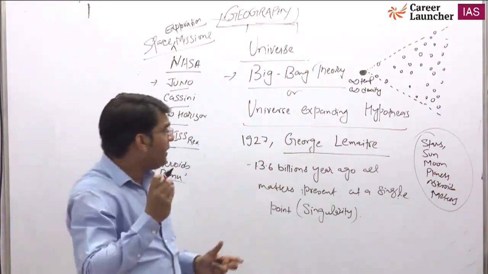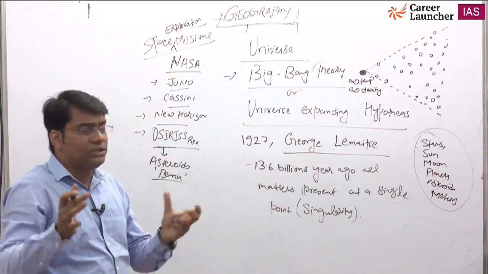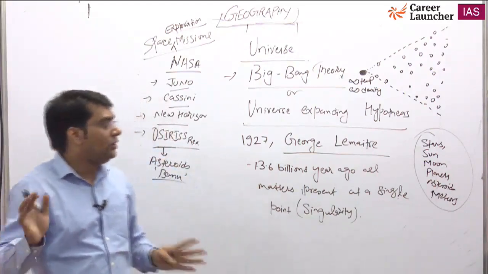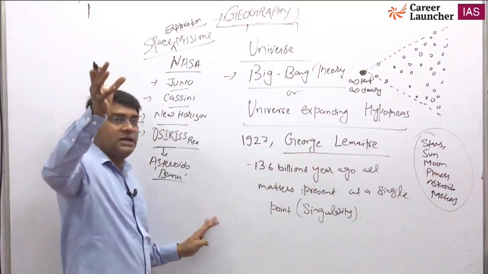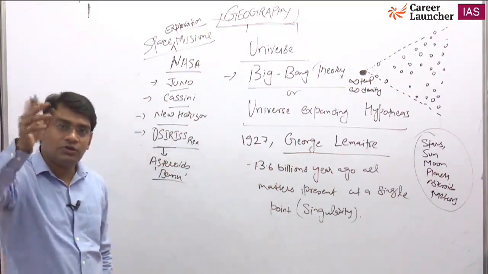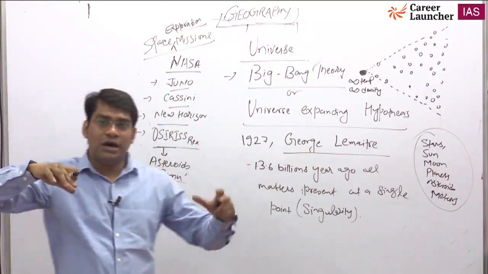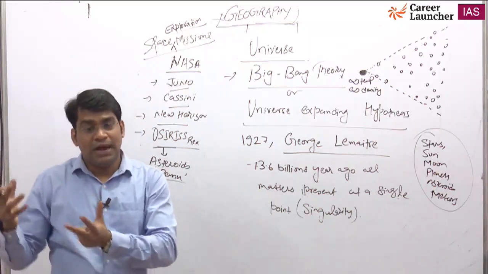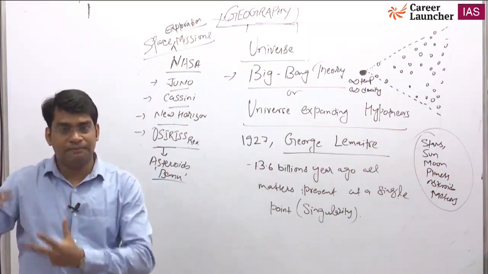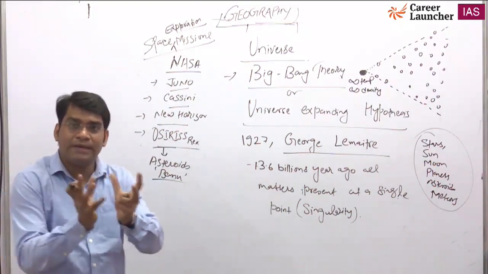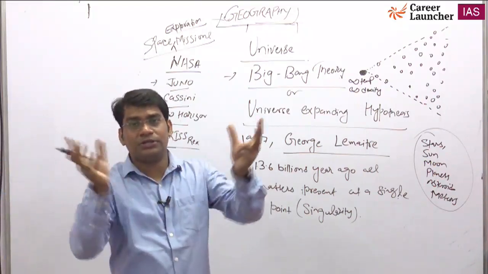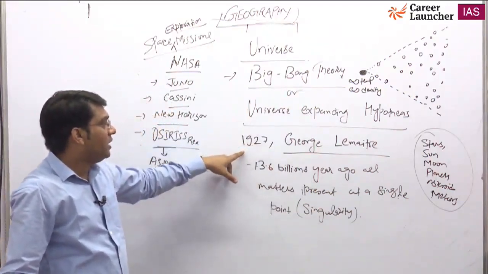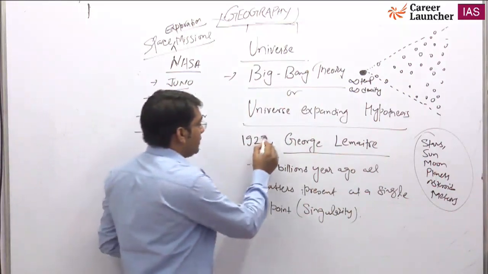So the Big Bang theory explained that the universe basically includes everything, whatever things you know, galaxies, everything. All the matter was present at a single point called a singularity, with infinite temperature and infinite density, which you cannot measure. It exploded, and the matter is moving away from each other, and the distance is increasing. This is the Big Bang theory, given in 1927 by George Lemaitre.